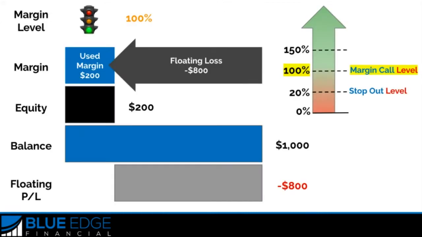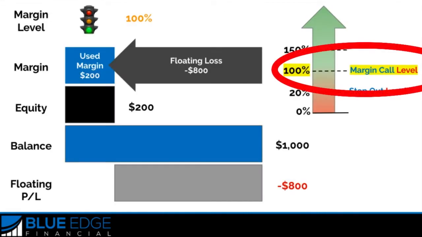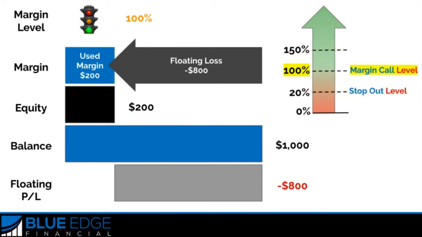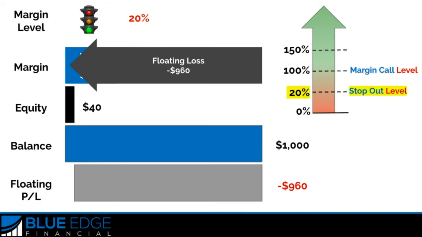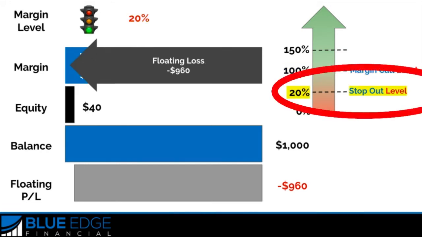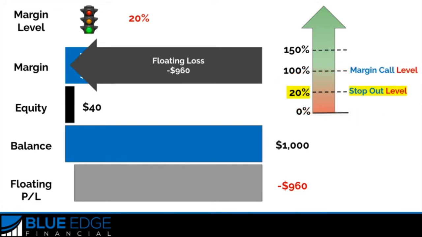So let's say you already received a margin call when your margin level reached 100%. You could at this point deposit more funds, and that would increase your equity, which would then increase your margin level. That way you're no longer at the 100%, you're above the 100%. But let's say you decide to ride it out hoping the market will turn around. But the market doesn't turn around and your margin level gets all the way down to 20%. Now your broker will automatically start closing positions starting with the most negative. This will then free up some used margin so that your margin level percentage increases and you can keep trading.